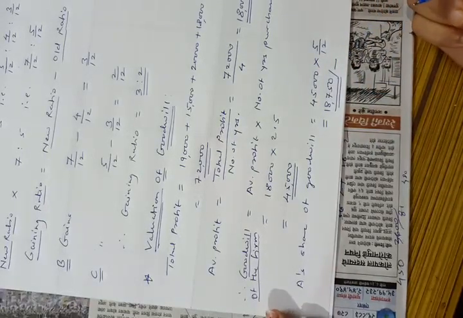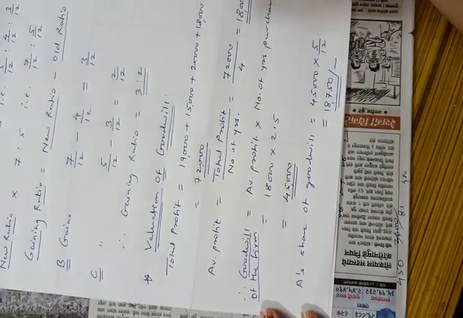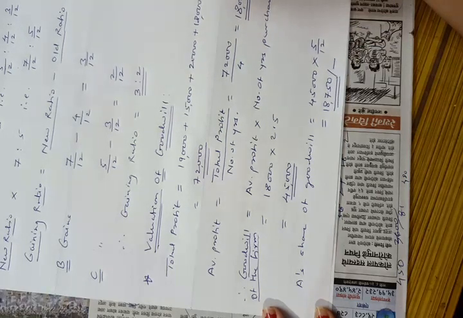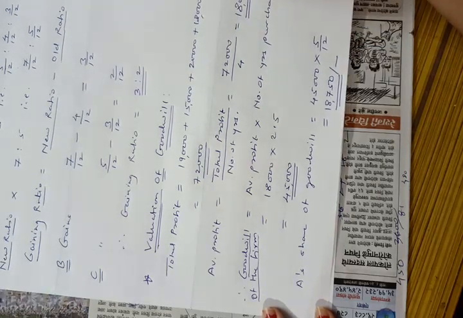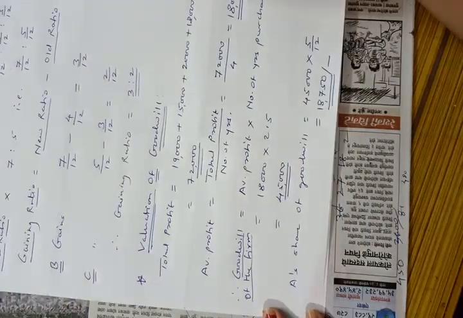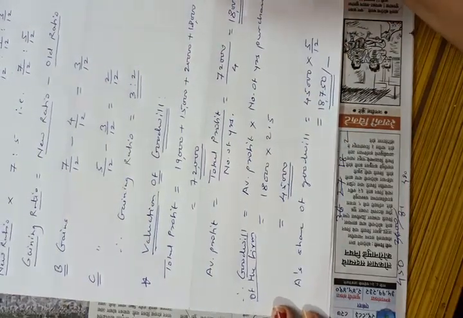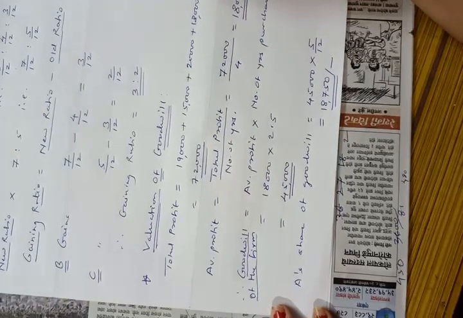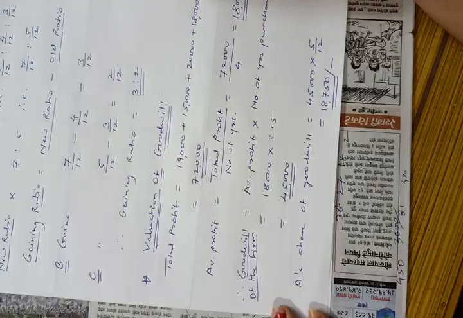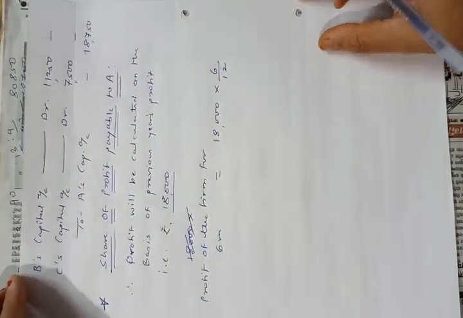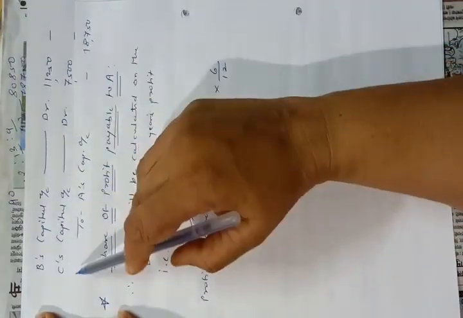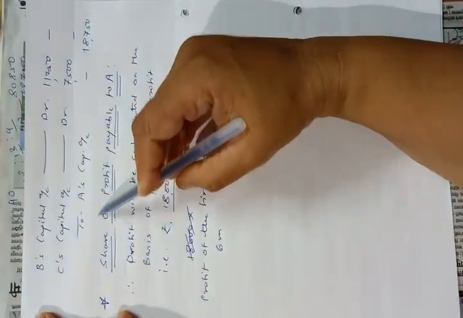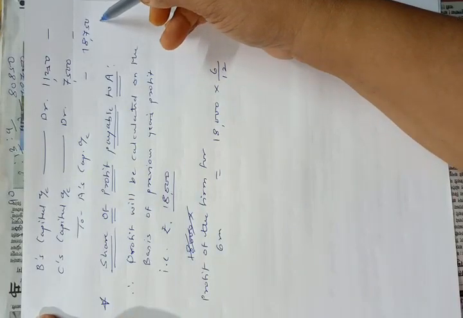So A's share of goodwill is 18,750 and this goodwill amount is to be adjusted into capital accounts of B and C in their gaining ratio, that is 3:2. So the entry will be B's capital account debit, C's capital account debit to A's capital account. I have passed the entry of goodwill here: B's capital account debit 11,250, C's capital account debit 7,500 to A's capital account 18,750.